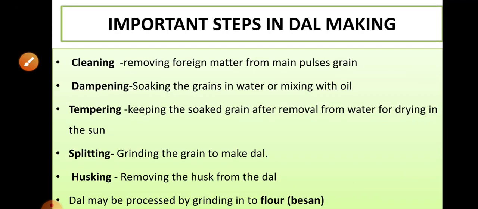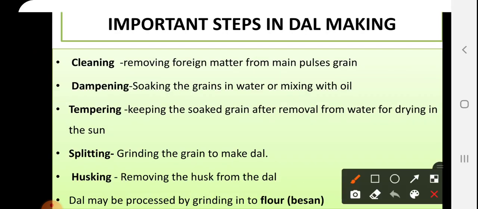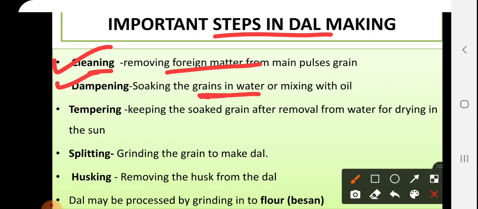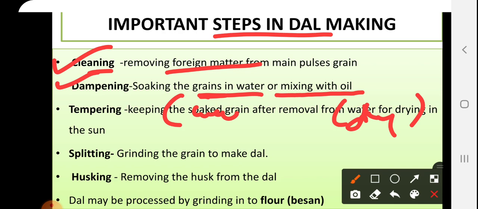Then some important steps for dal making. First one, cleaning. Cleaning is a process for removing foreign matter or outside matter from the pure grains. Then damping: soaking the grain in water for the wet method, or mixing the grains with linseed oil in the dry method.